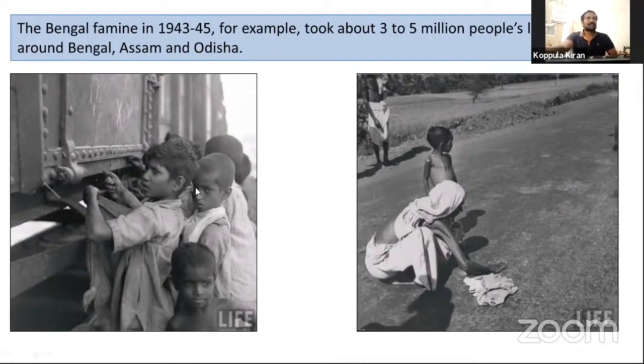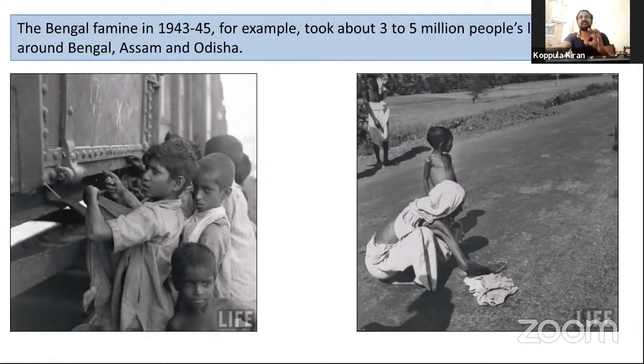From these pictures, you can understand what happened in 1943 in Bengal, particularly in Kolkata, the capital city of West Bengal. The Bengal famine in 1943 and 45, for example, took about 3 to 5 million lives, with extreme starvation deaths around Bengal, Assam and Odisha.